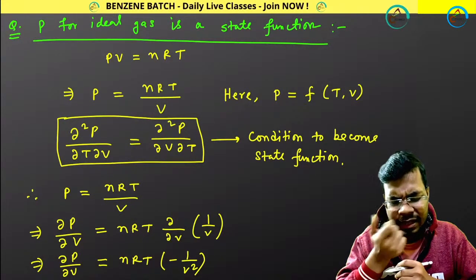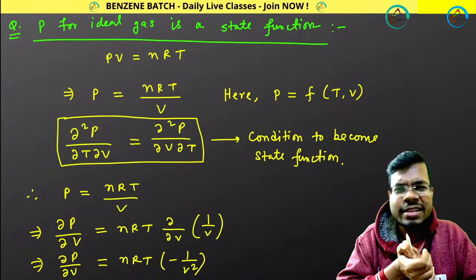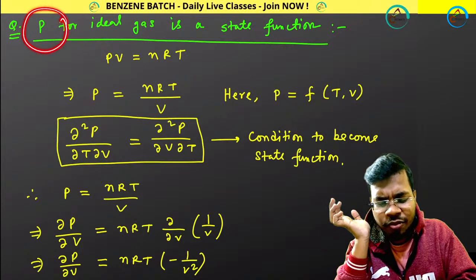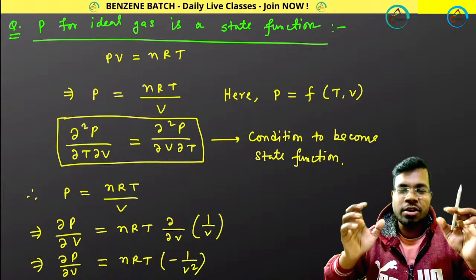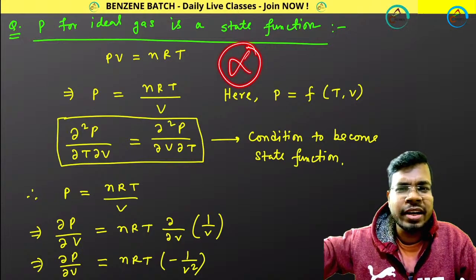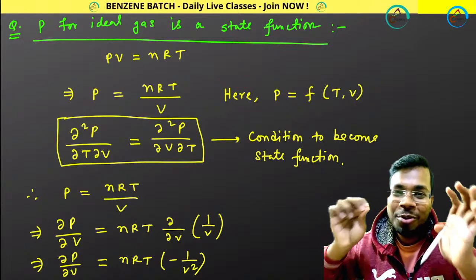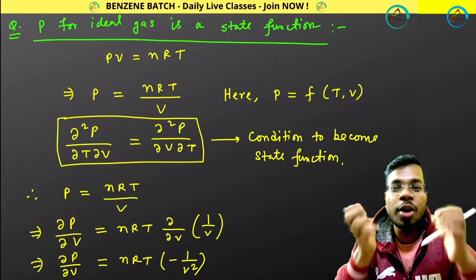Perfect. Then P for pressure. So now let's have a look at different kinds of functions. Like I am considering pressure for ideal gas is a state function. You have to prove it. Or suppose in your examination, any kind of function they have given to you, so you know how to prove whether it is state function or it is path function. You know how to do this.